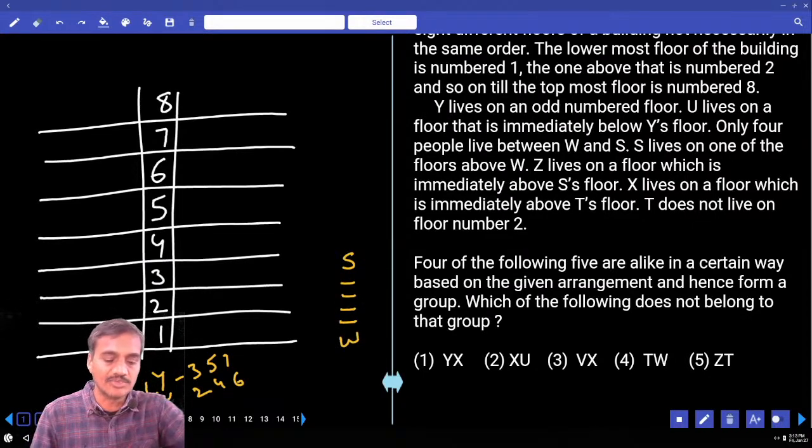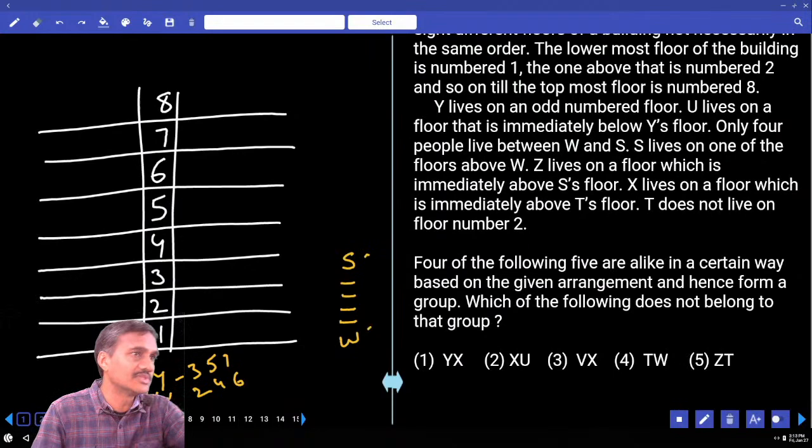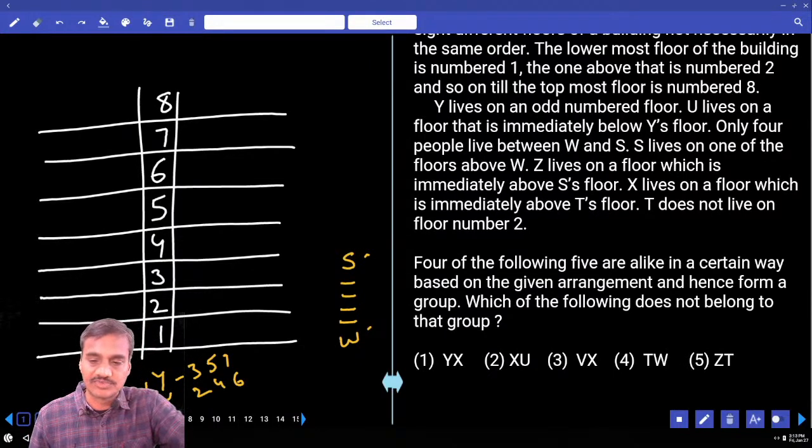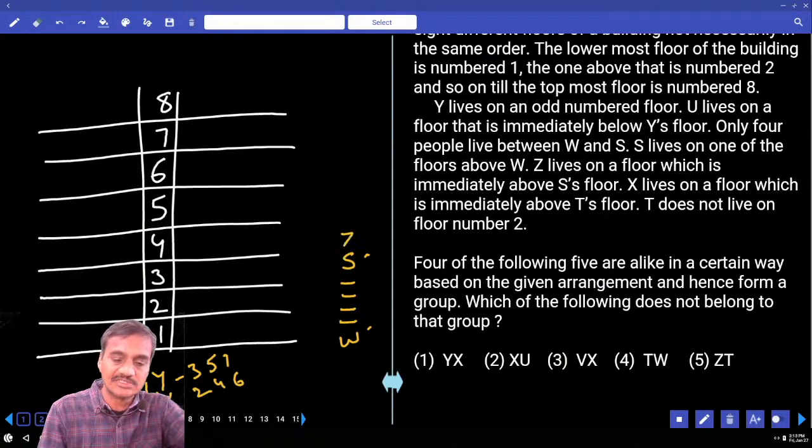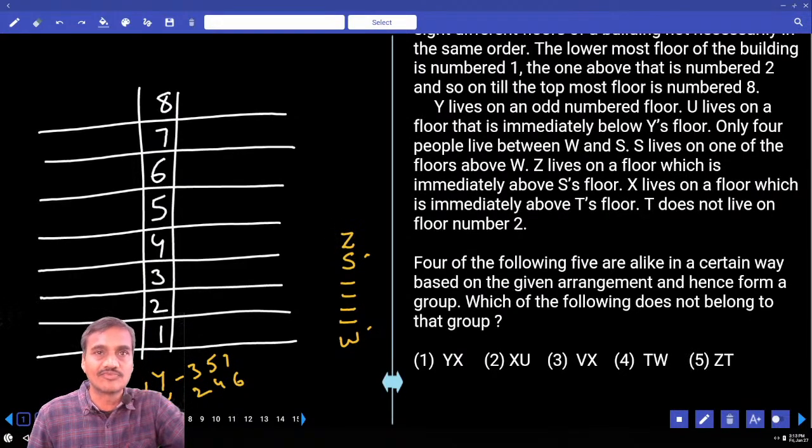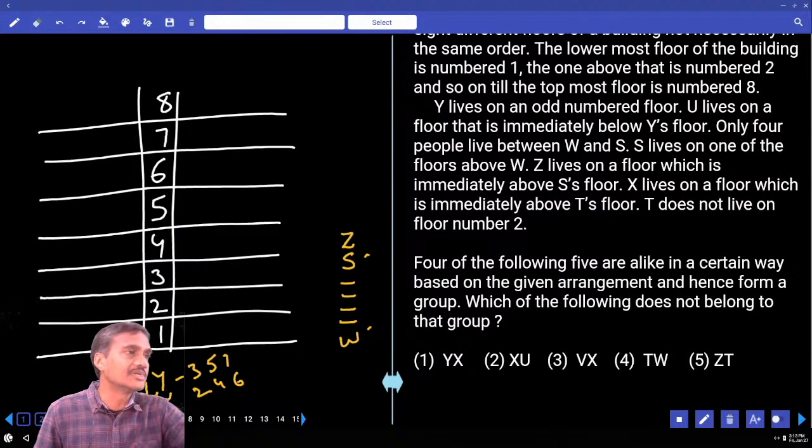And altogether how many were there? 6 floors were covered or not? Now 1, 2, here 2 members and there are 4 in between. Altogether there were 6 floors covered here. And Z lives on a floor which is immediately above S. Z is immediately above this S. And 7 floors were covered here. Then how many possibilities do we have? Many possibilities, tell me now.